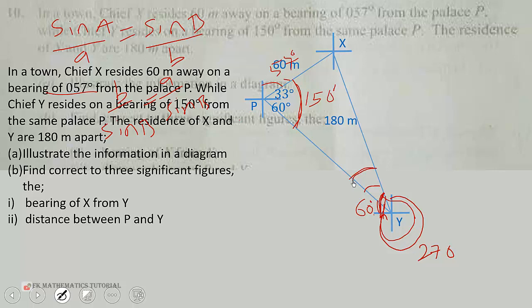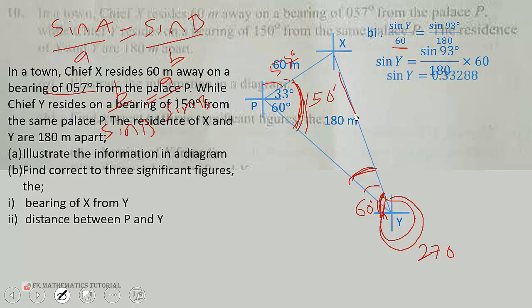So this angle here, this angle Y, we'll use the sine rule. So sine Y, that is this angle, over the side length which is opposite to angle Y, which is 60, will be equal to sine 93 degrees, which is this angle, over the side length that is opposite to the 93 degrees angle, which is this side, which is 180. So we just multiply both sides by 60, and when we simplify this, we get sine Y to be 0.33288.